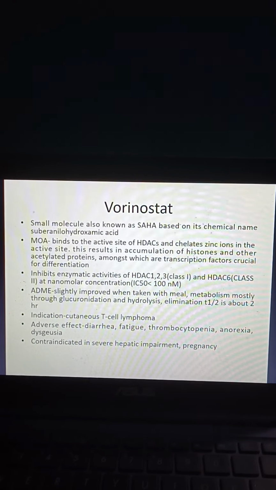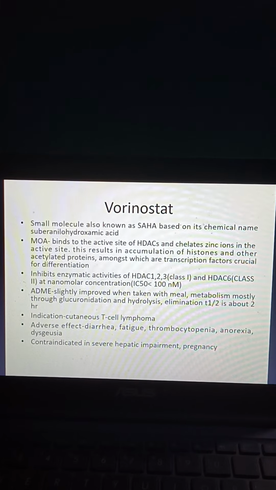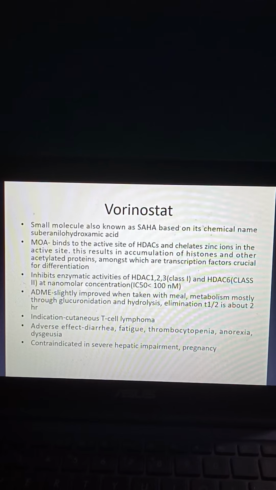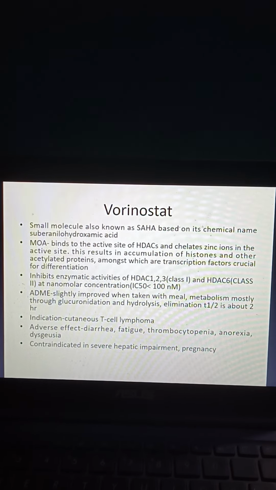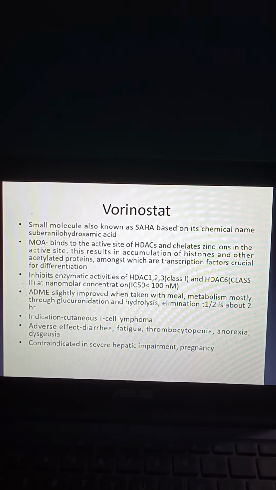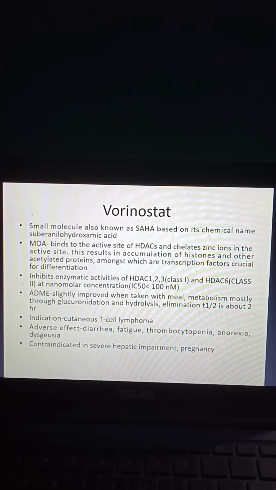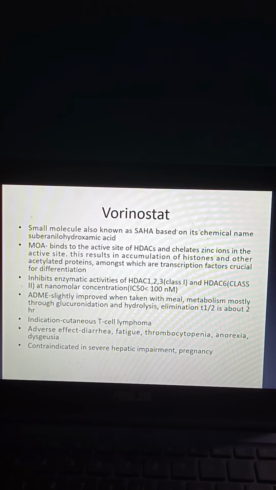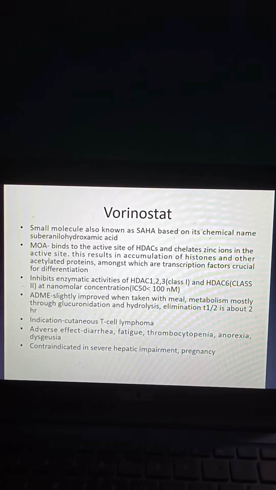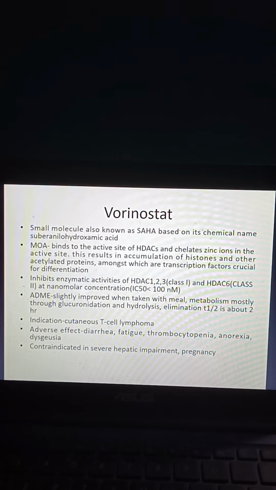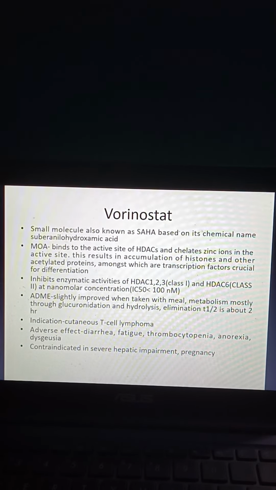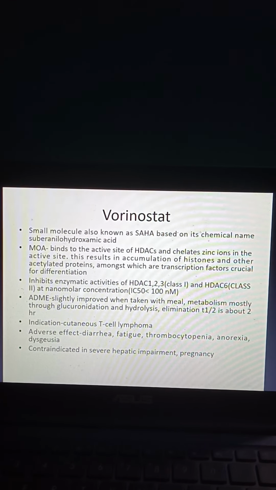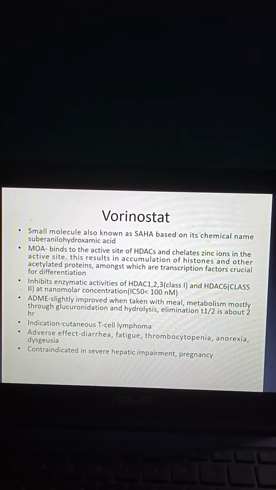Coming to ADME, absorption, distribution, metabolism and excretion: absorption is slightly improved when taken with a meal. Metabolism is mostly through glucuronidation and hydrolysis. Elimination half-life is about 2 hours. Coming to indication of Vorinostat, it can be used in case of cutaneous T-cell lymphoma. The adverse effects are diarrhea, fatigue, thrombocytopenia, anorexia, dysgeusia, etc. And it is contraindicated in severe hepatic impairment and pregnancy.